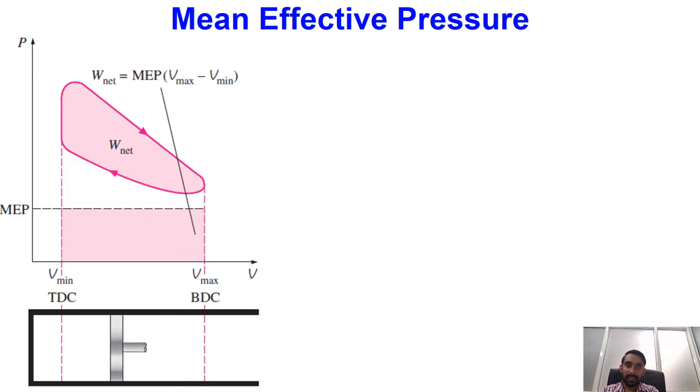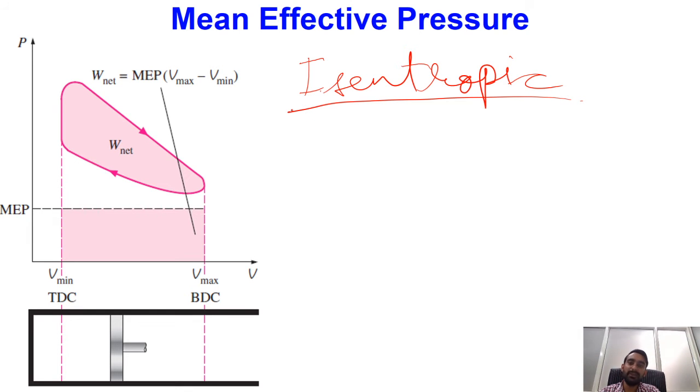Whatever volume we have between the top portion of the piston and the head of the cylinder, inside that after the combustion we have high temperature and high pressure gases, and against these gases our piston will be expanding. For ideal cycles, the process of expansion is nothing but isentropic. A typical cycle is represented here, the PV diagram.